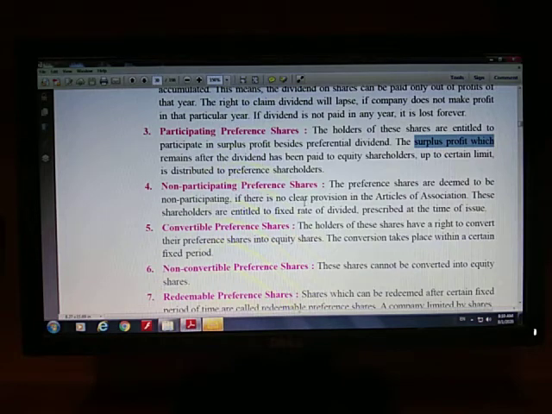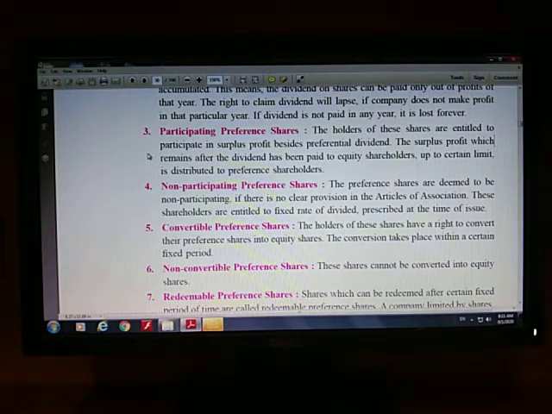Let me explain what surplus profit is. Whenever a company earns profit, basically profit is what is left after paying interest to debenture holders, depositors, bond holders, etc. After paying them interest, whatever amount is left with the company is called profit. From that particular profit, first right will be given to preference shareholders, right? So from that profit, dividend will be paid to preference shareholders. After that, there will be equity shareholders.